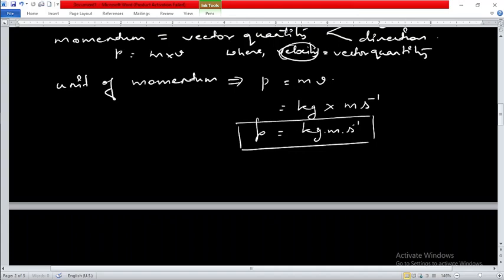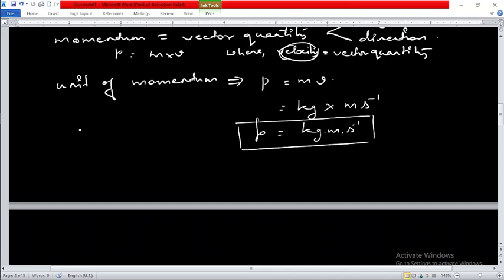We can simply multiply and you are going to get kg meter per second, and this is how we find out the units in physics. Understood?